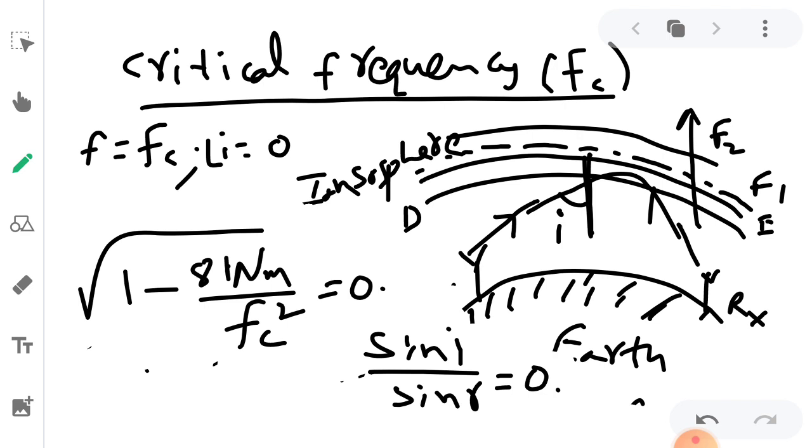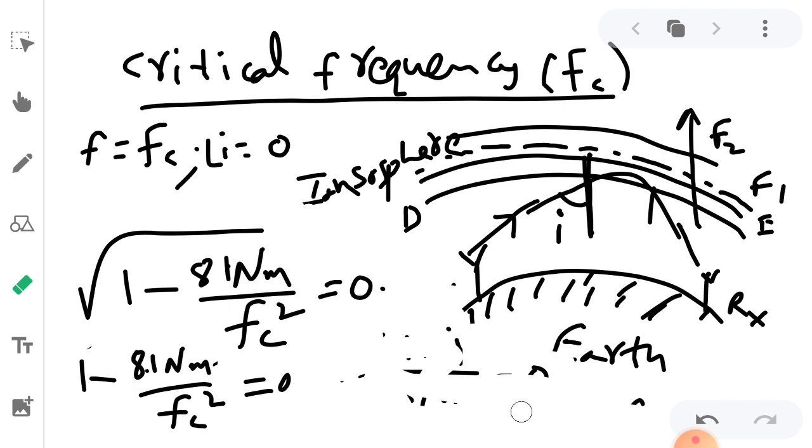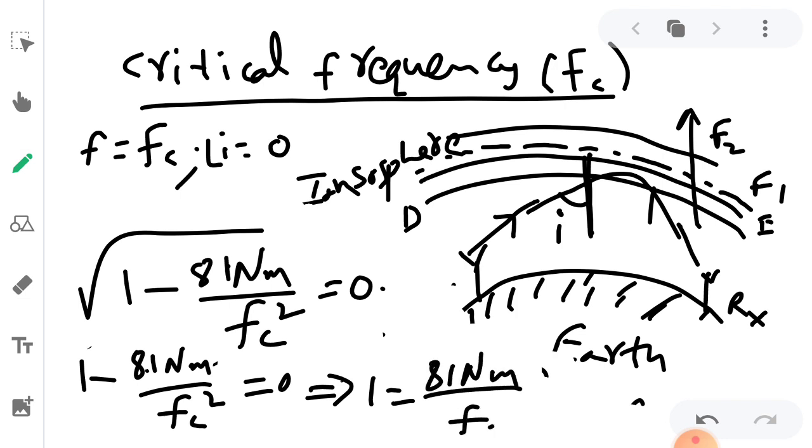Now squaring on both sides and simplifying, bringing the minus term, minus 81 Nm by fc square, to the right hand side, we get 1 is equal to 81 Nm by fc square.